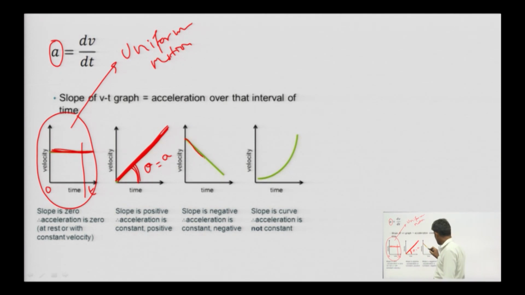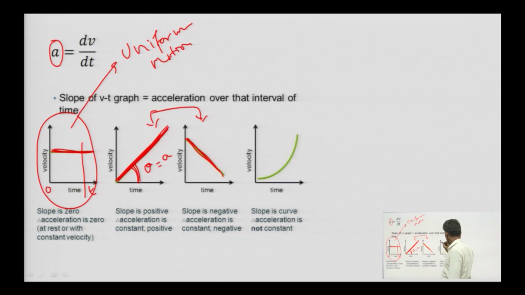In this case it will be non-uniform motion, but since the slope is negative, the acceleration is negative. So, it is deceleration, velocity is going down.